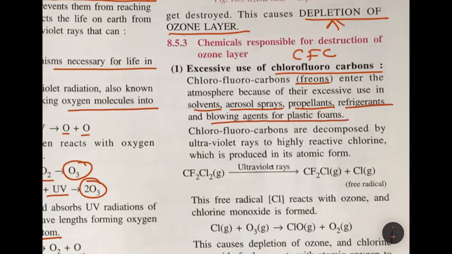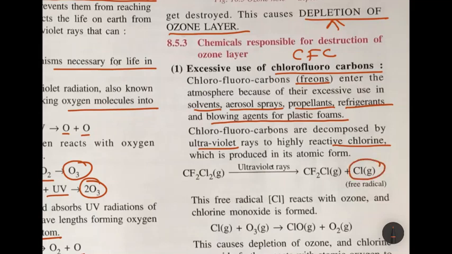Chlorofluorocarbons are decomposed by ultraviolet rays to highly reactive chlorine.